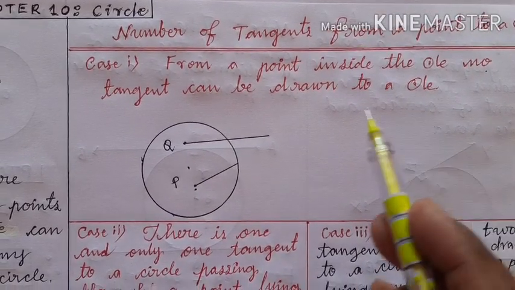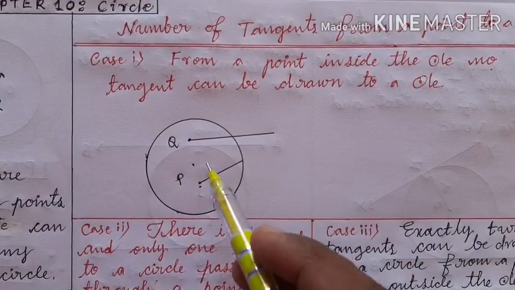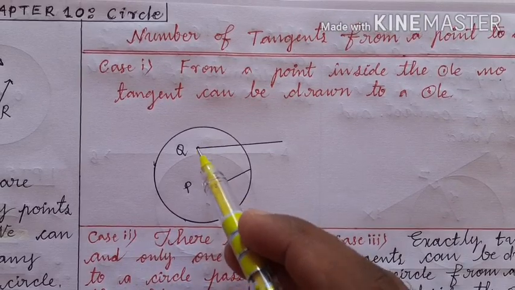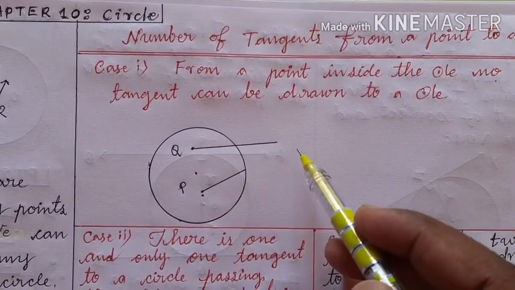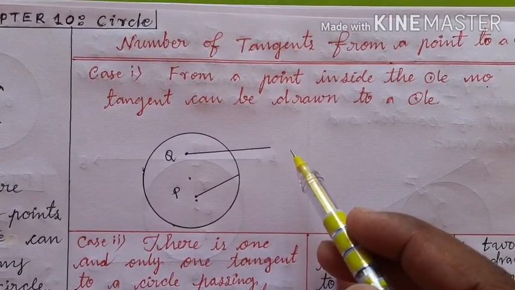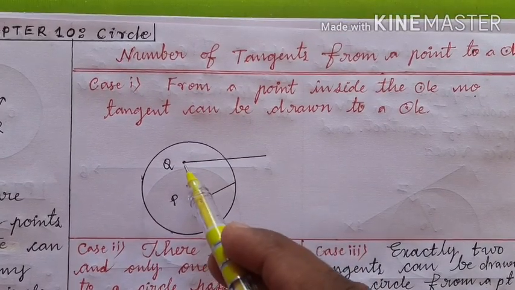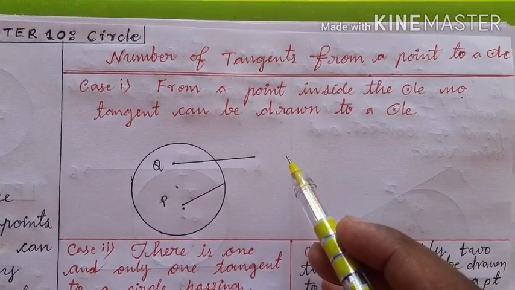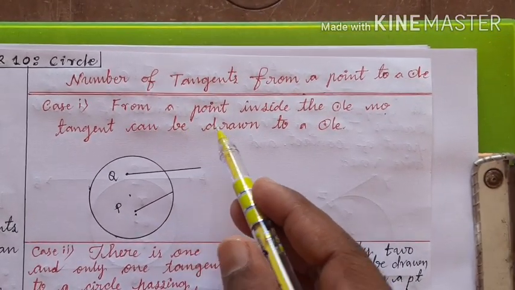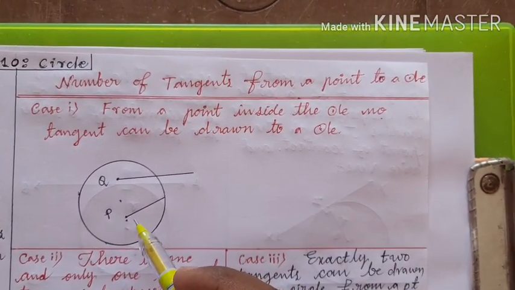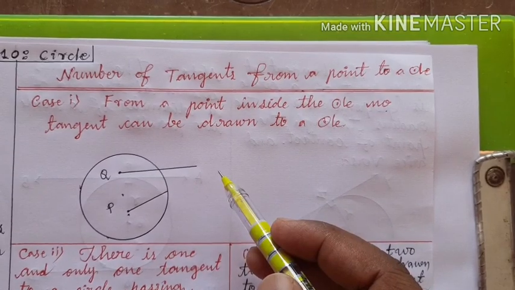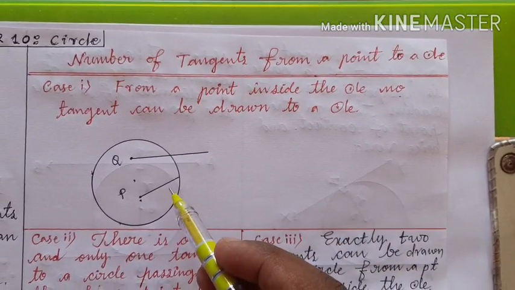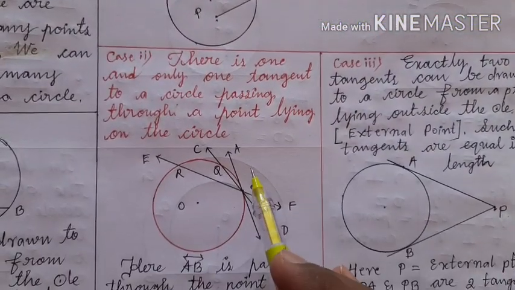So what we can decide is, from a point inside the circle, no tangent can be drawn to a circle. I had taken 2 points, a point P and point Q. From point P, I drew a straight line, it didn't become a tangent. From Q, I drew a straight line, it did not become a tangent. So we can decide, if the point is inside the circle, no tangent can be drawn to the circle. Now let us consider the second case.